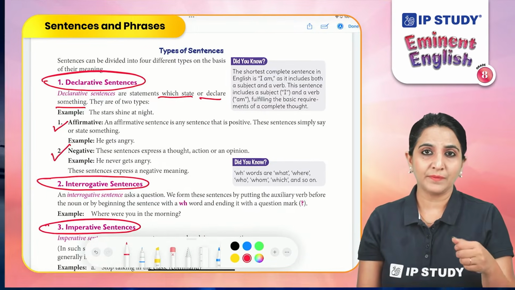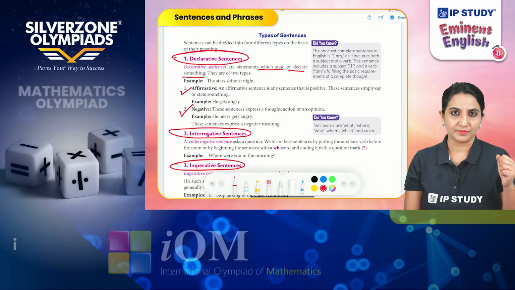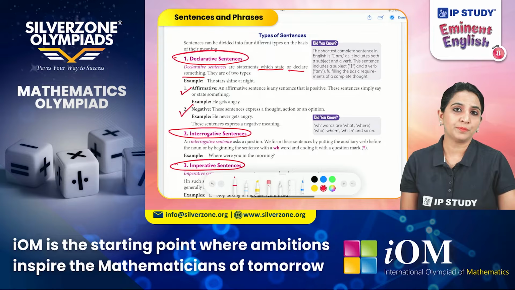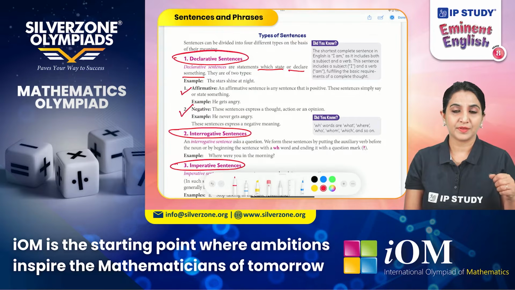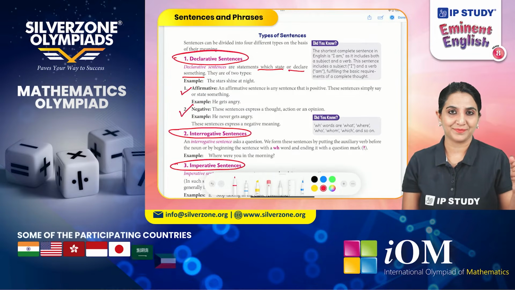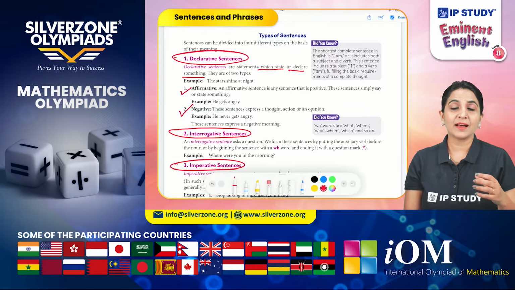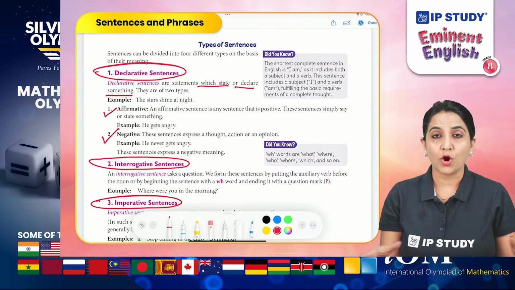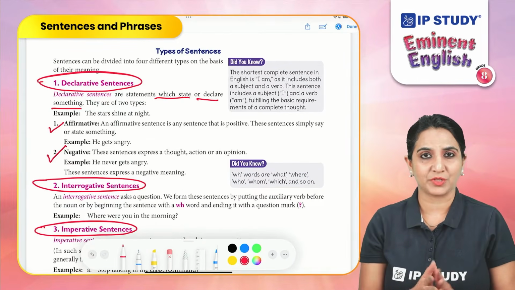For example, he gets angry. He is a social person. She is a naughty girl. So, these are affirmative sentences. That means it is describing or stating something about the subjects.